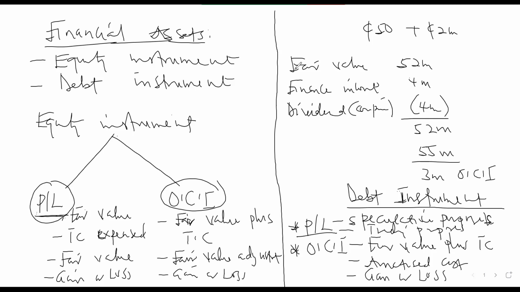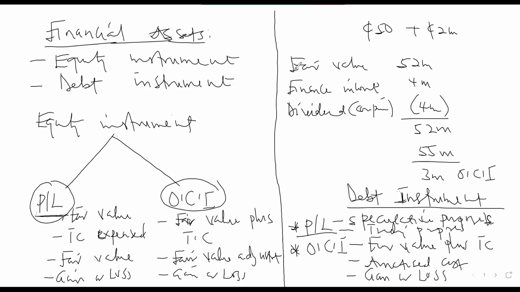So this one, they will say that the business model of the company is to hold the investment up to maturity whilst waiting for any better opportunity to sell it. That will tell you that it is other comprehensive income. Holding it to maturity is not something that is certain. But if there's no better opportunity, you can hold it up to maturity. But if there's a better opportunity, you can sell it before the maturity date.